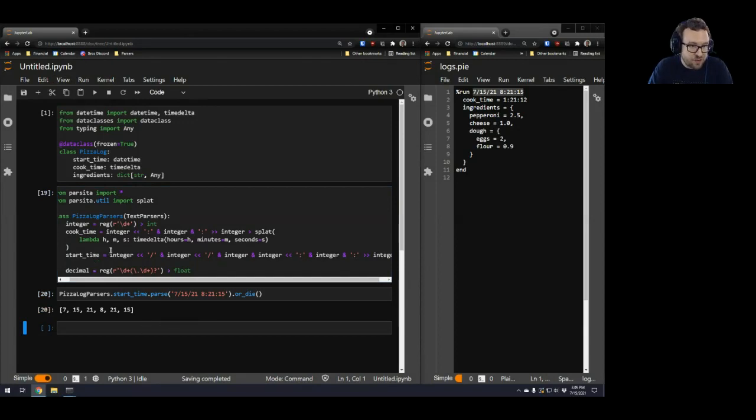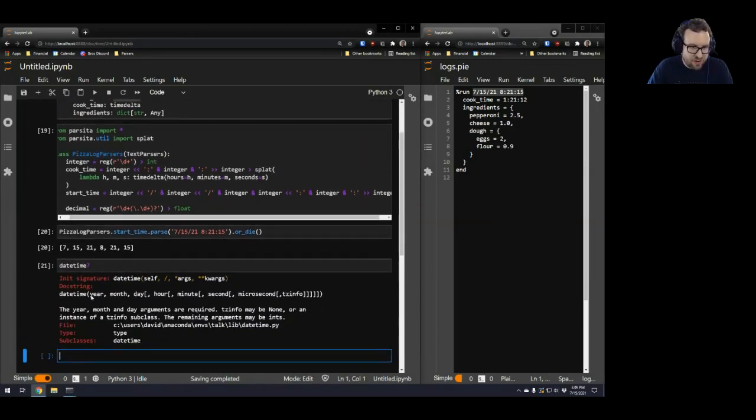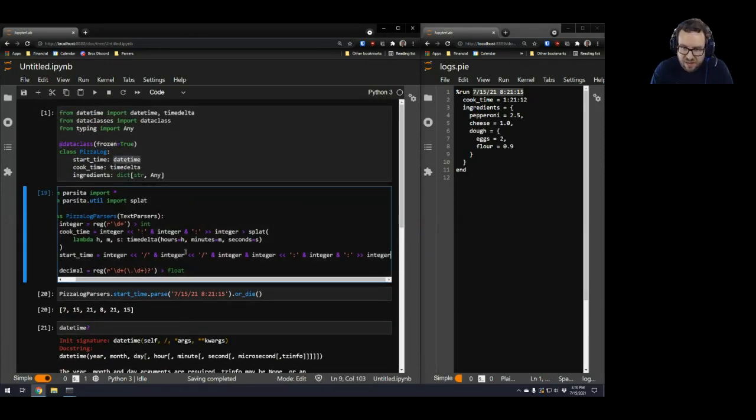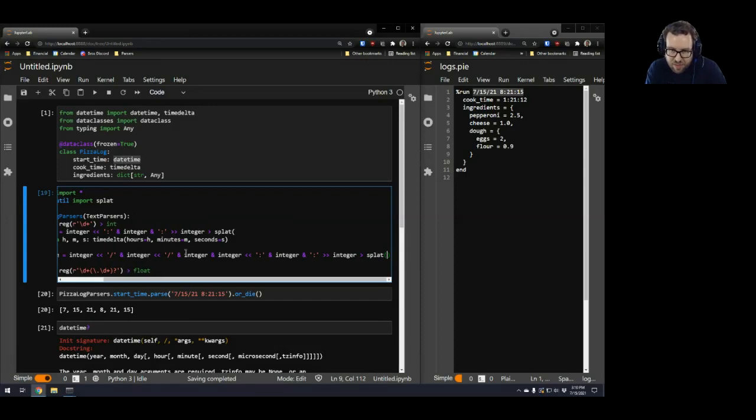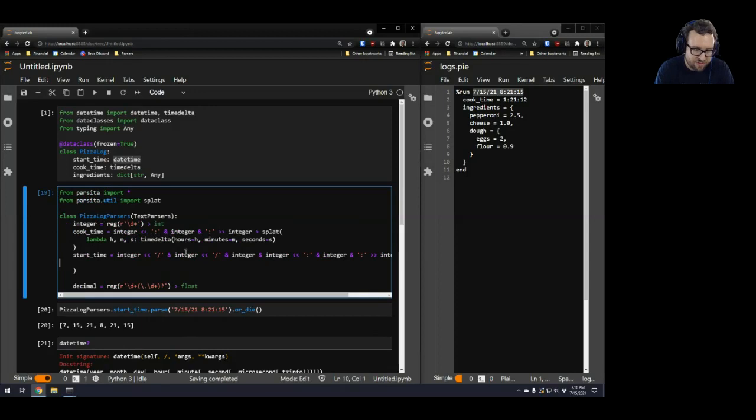We want to pass it into a datetime. I think the datetime has a useful signature. So I can just pass all 6 of these things in the right order. I don't need any keyword arguments. So let's use our pipe into splat. And we'll make a lambda for this, where I have to capture the argument.